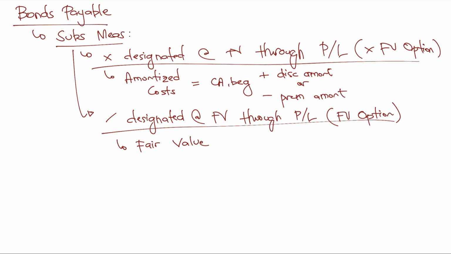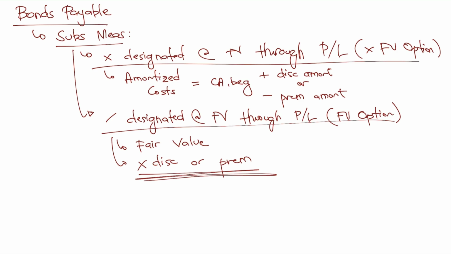So, see to it that when we select the fair value option, we have no such thing as discount or premium. Again, here, we have no discount or premium. So, sir, when asked how much will be the discount or premium amortization, or how much is the unamortized discount or unamortized premium, the answer is 0. Yes, that's correct. You must answer 0, because here, under the fair value option, we no longer amortize the bonds.